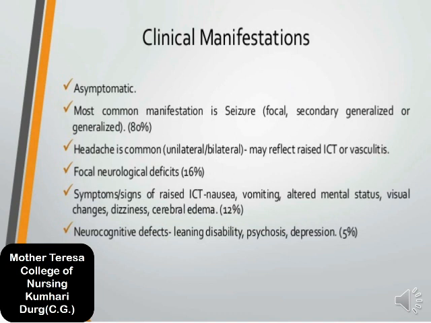Now next is focal neurological deficit. Focal neurological deficit also happens in neurocysticercosis. Then there are signs and symptoms of raised ICP, intracranial pressure, which may also happen in neurocysticercosis. Sometimes the patient feels nausea and vomiting.